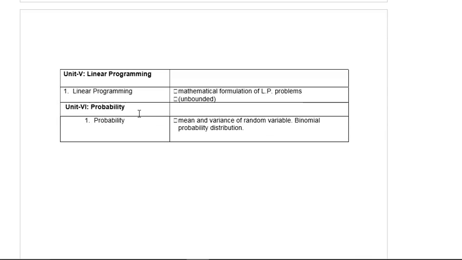From linear programming, mathematical formulation of LP problems. Mathematical formulation means we have to convert the word problem into a mathematical form. So that part is excluded. And unbounded solutions are also excluded. From probability, mean and variance of random variable and binomial probability distribution. So these two topics are now excluded.